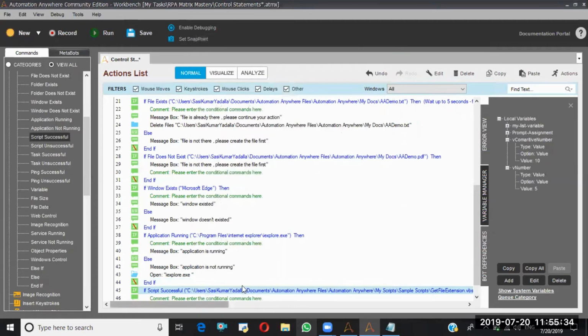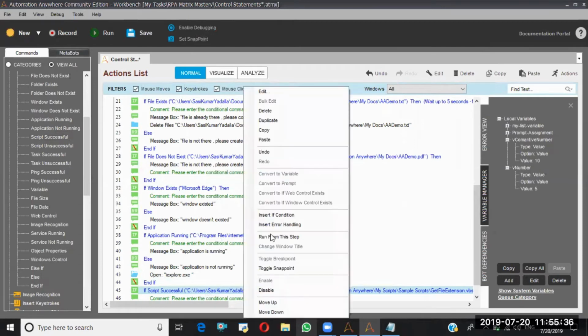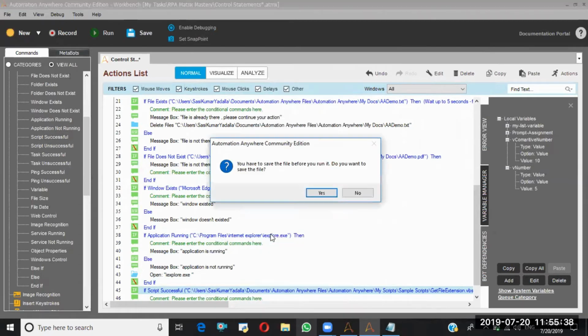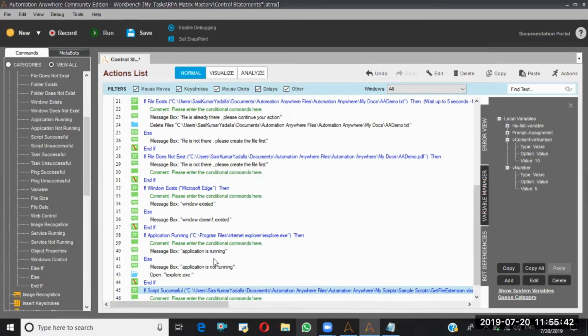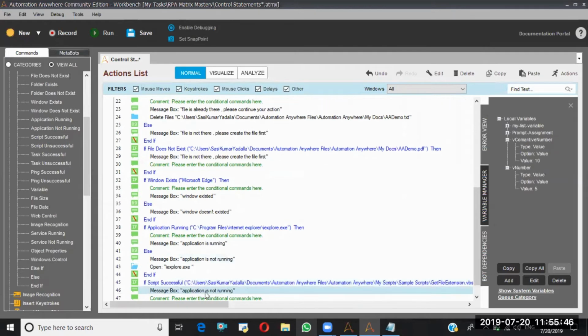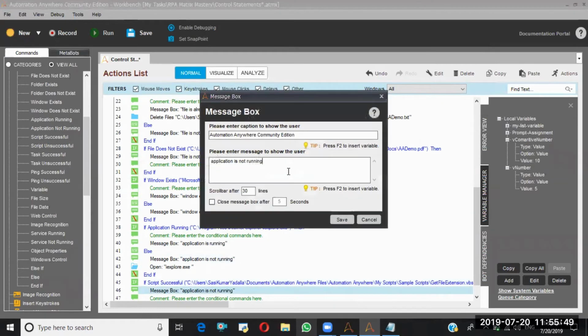So I'm running from this step. Okay, first of all, let me Control V. Script has been executed successfully.